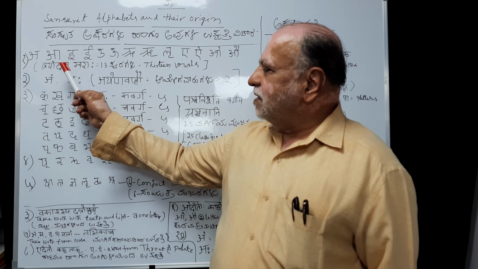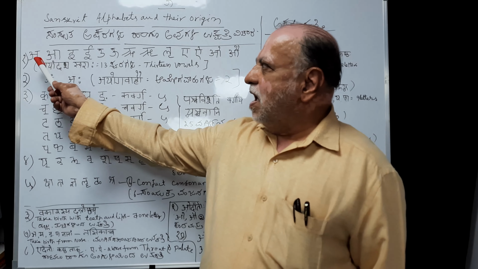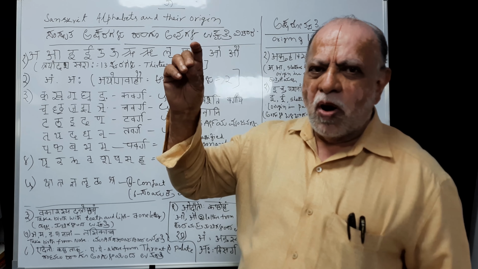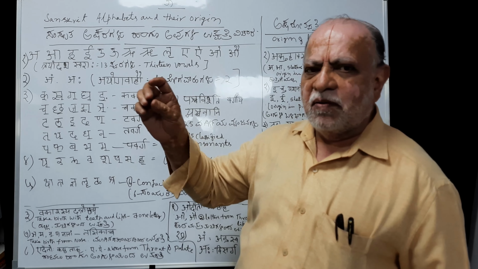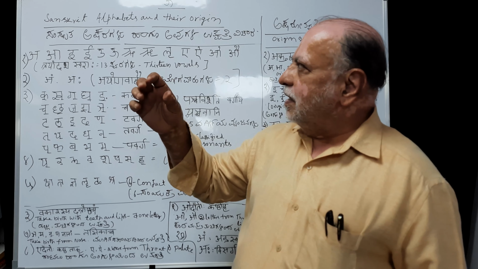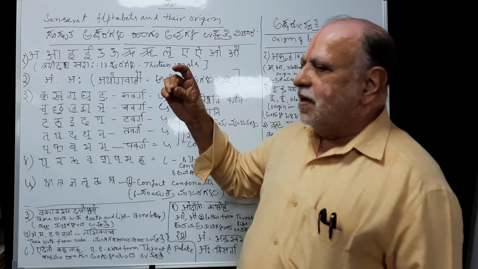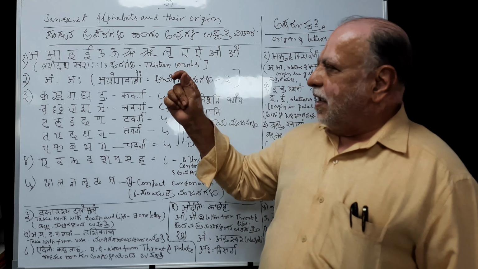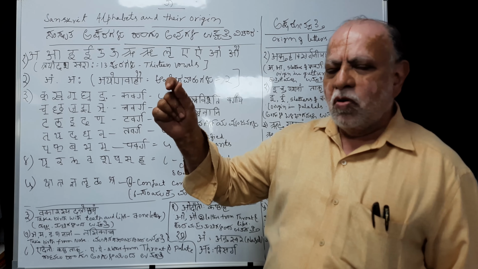In these swaras, there is a correct way of pronunciation. The first one is A. It should be pronounced with one click of time. A. Second one, A. E. U. R. A. I. O. Au.